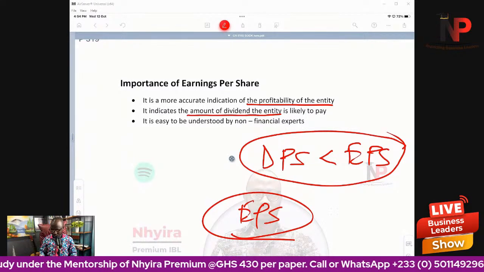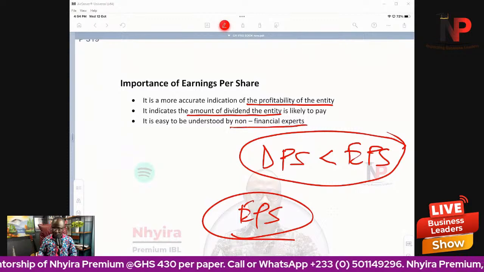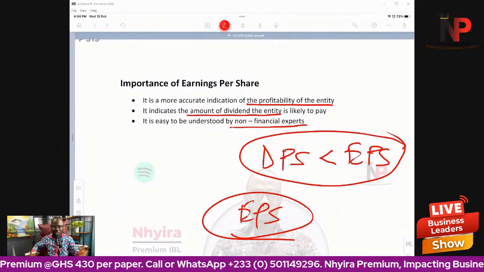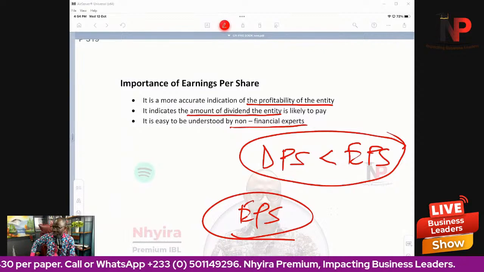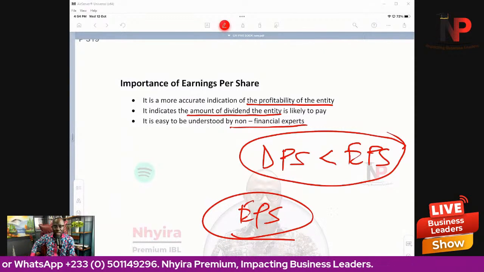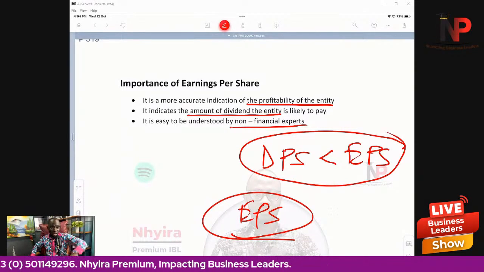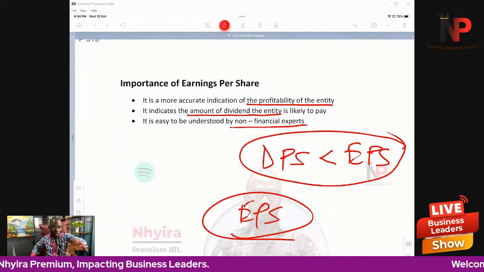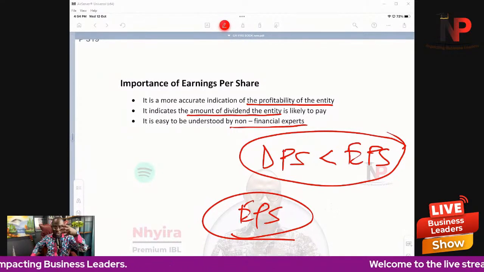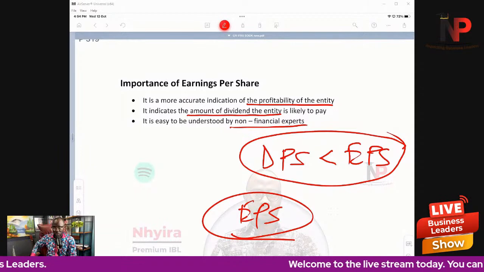Then it is easy to be understood by non-financial experts. I mean, any average person, average investor can understand earnings per share. That is why it is disclosed directly on the face of the statement of profit or loss and other comprehensive income, so that investors and other users of the financial statement can easily identify it.